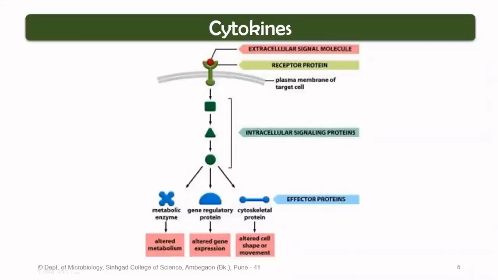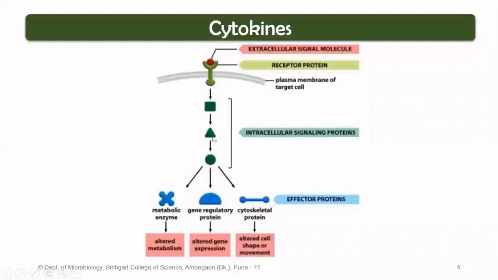Because of that, there might be an elevated proportion of a signal produced by this particular cell, or there might be a complete halt of the protein that might come out of the cell under consideration. Okay, so that could be the second response that could be generated because of the cytokine.